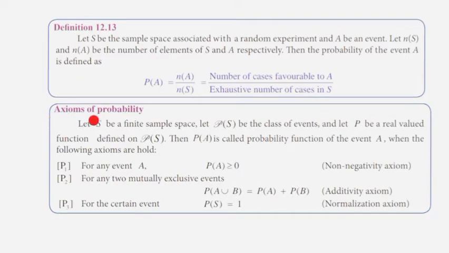Now see axioms of probability. Let S be a finite sample space. Let P of S be the class of events and let P be a real valued function defined on P of S. Then P of A is called the probability function of the event A when the following axioms are held. First condition, for any event A, P of A greater than or equal to 0. Next, for any two mutually exclusive events, P of A union B equal to P of A plus P of B. And for a certain event, P of S equal to 1.